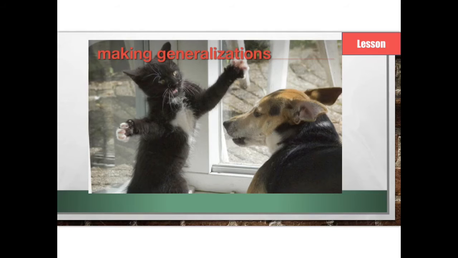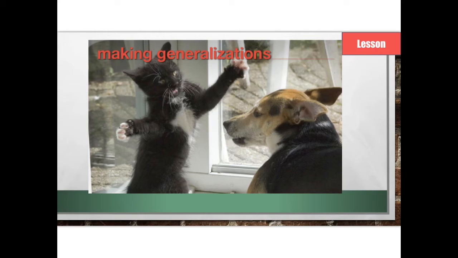Today we are also focusing on making generalizations. Now, a generalization is a very broad statement that covers many examples. Sometimes a generalization is valid or trustworthy because it uses the words some, many, or most. Others are too broad and faulty because they use words like all, never, always, or every.